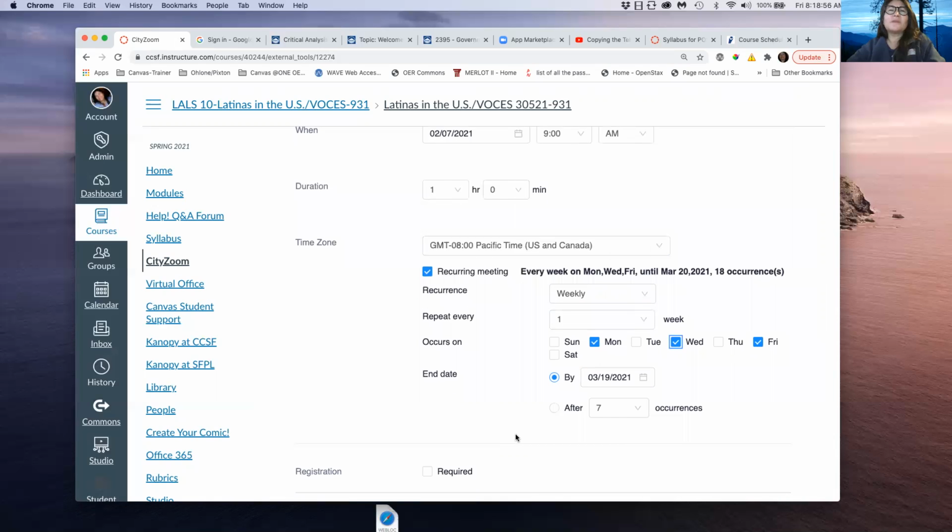Then you have to have a close date. Why? Because otherwise you could have it recurring all the way till 2021 or 2022, and it sends notifications to the students automatically. So if you don't correct that, the students well into the summer are still going to get notifications until that Canvas course gets archived.